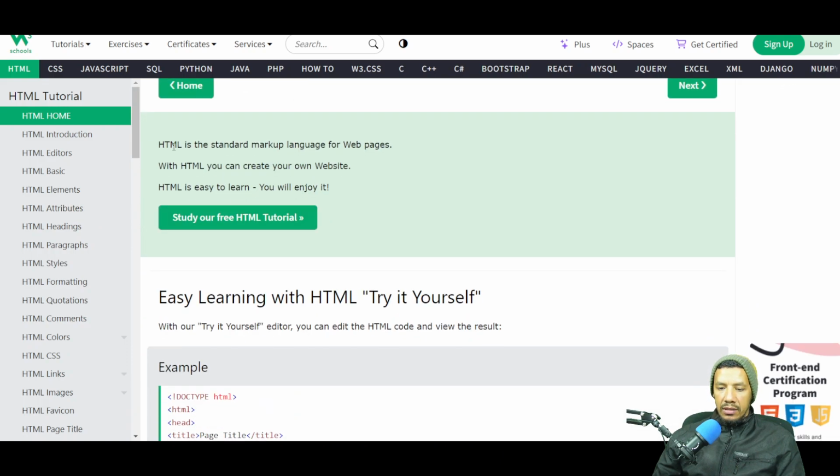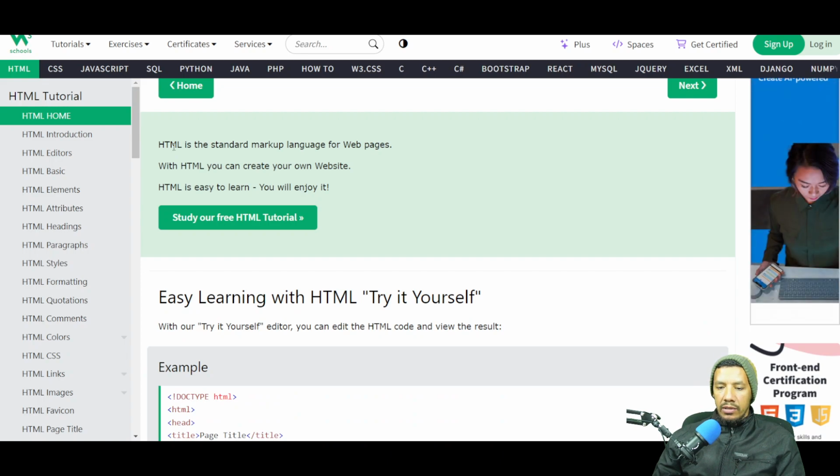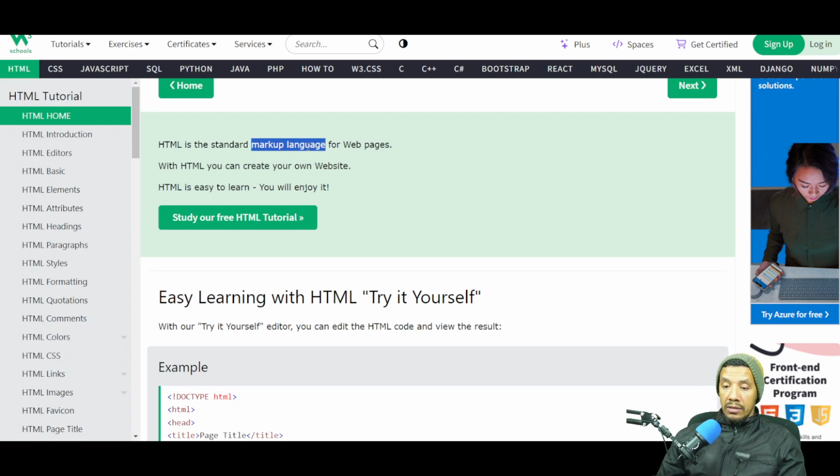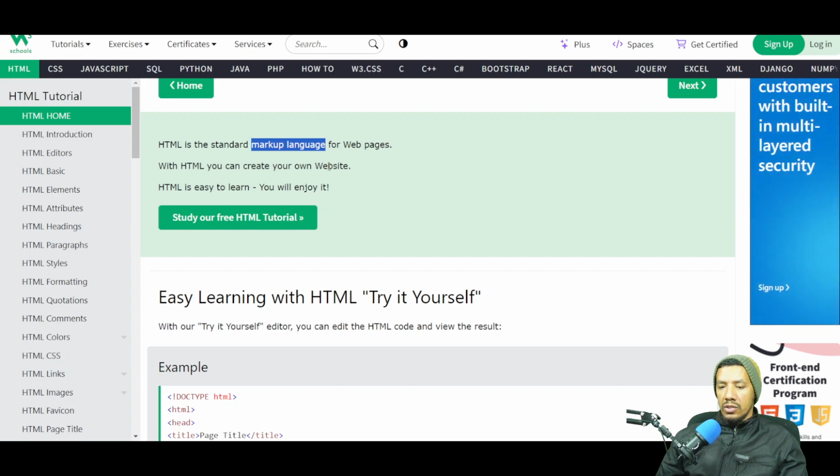So yeah, let's read. HTML is a standard markup language for web pages. With HTML, you can create your own website. HTML is easy to learn, you will enjoy it. So here is a phrase in here called markup language. Along a journey of learning how to code, you will come across various concepts and terms that you are unfamiliar with. And what I usually do is, as you go along, don't move on to the next section until you understand every concept that is covered in the current section.